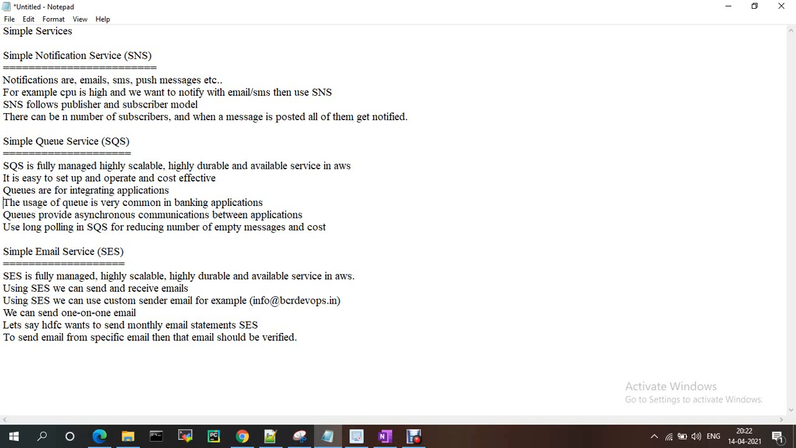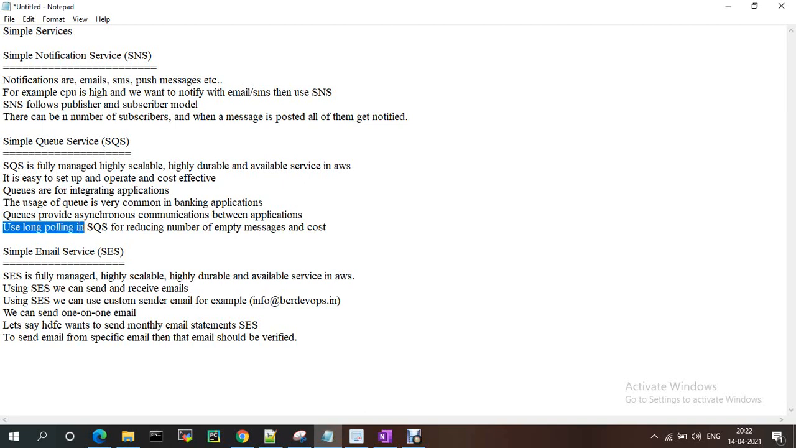The usage of queues is very common in banking applications. Okay, queues provide asynchronous communication. Asynchronous communication is like, suppose I am sending a message, sometimes it will be received later. Suppose my mobile is switched off, at that time the message will not be received, right? That is asynchronous. Synchronous means when you call and you lift the call, the acknowledgement will come, right? That is synchronous.